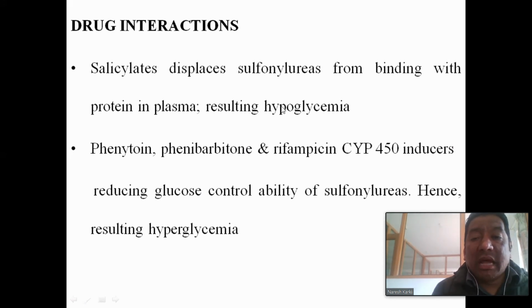Okay, one drug will produce hypoglycemia by increasing the dissociation of the sulfonylureas from the plasma protein. So that increases the action of the sulfonylureas that causes hypoglycemia. And the other drugs reduce the therapeutic effect of the sulfonylureas, which produces hyperglycemia. This is the drug interaction.